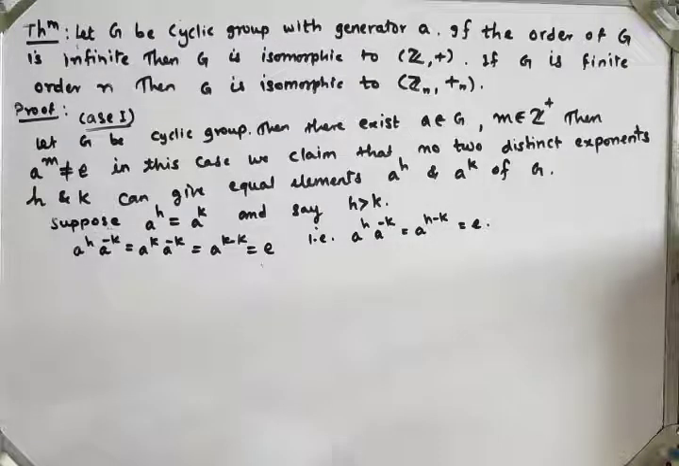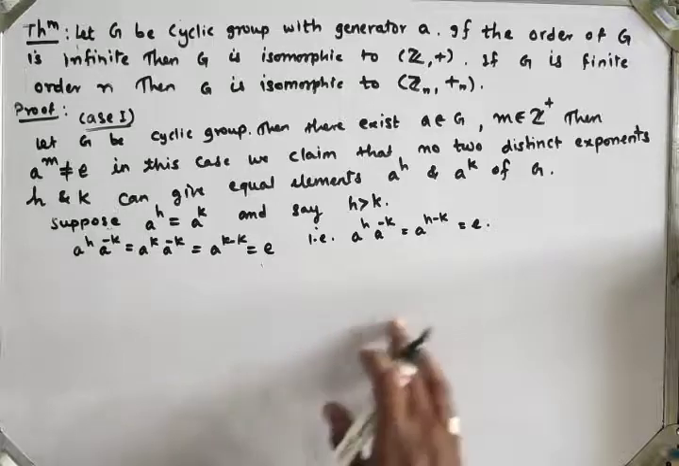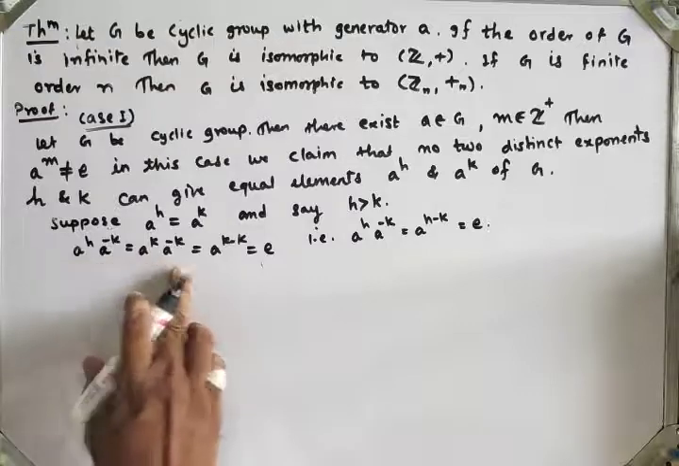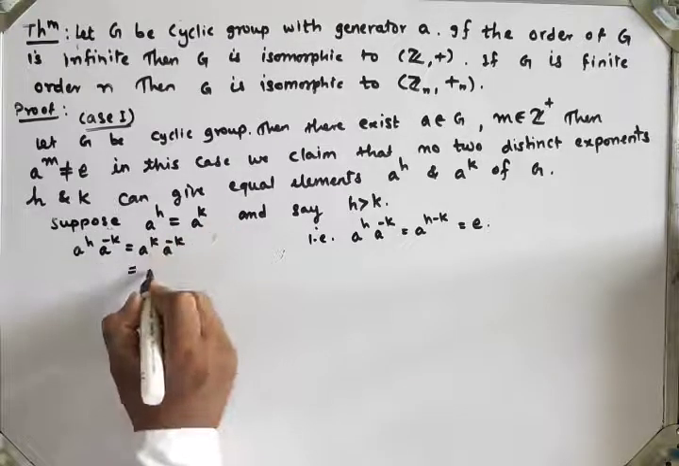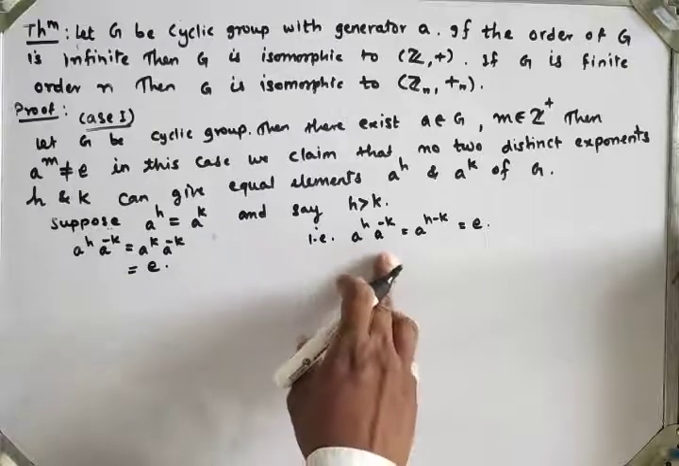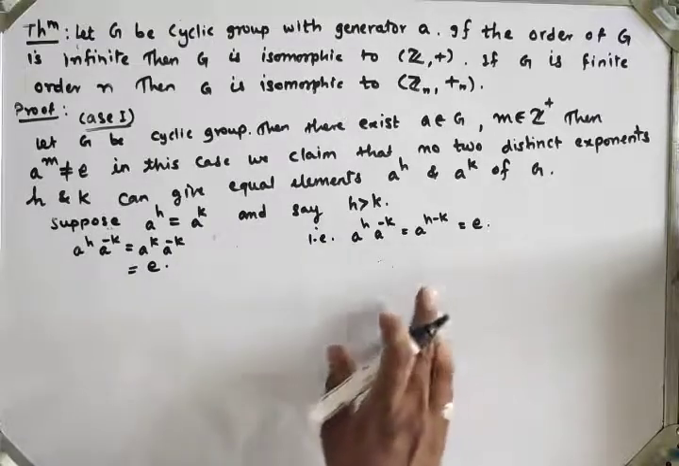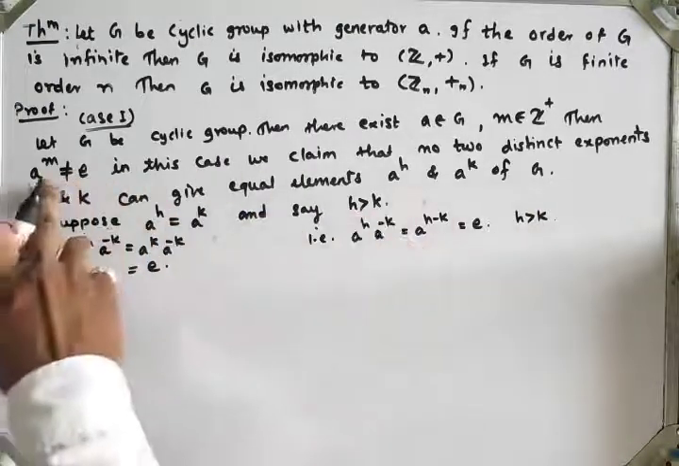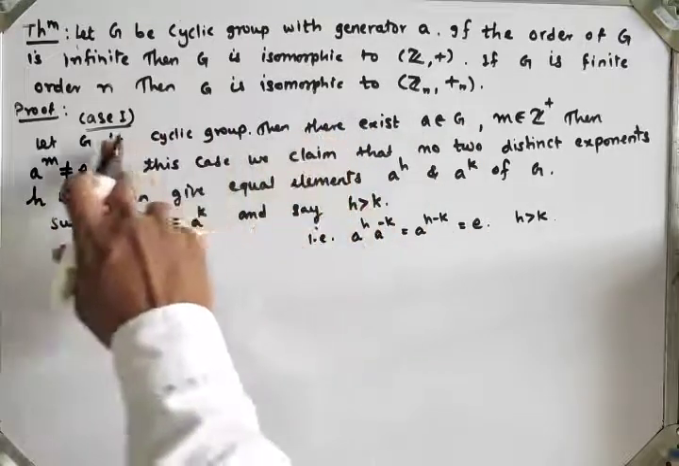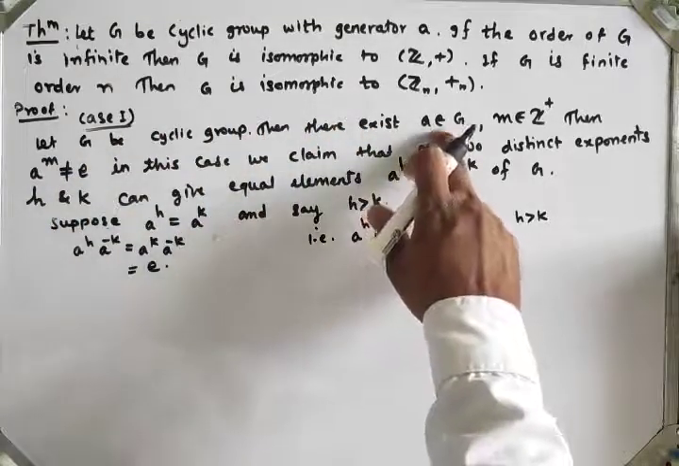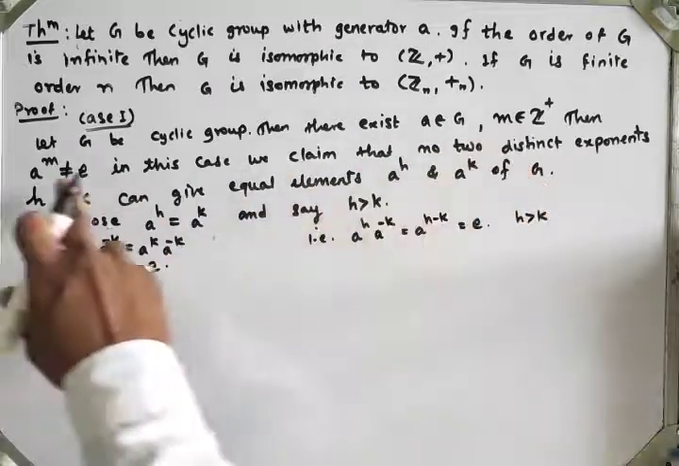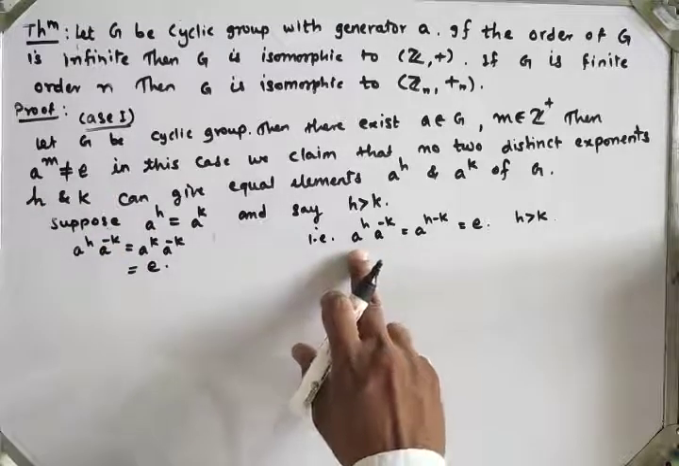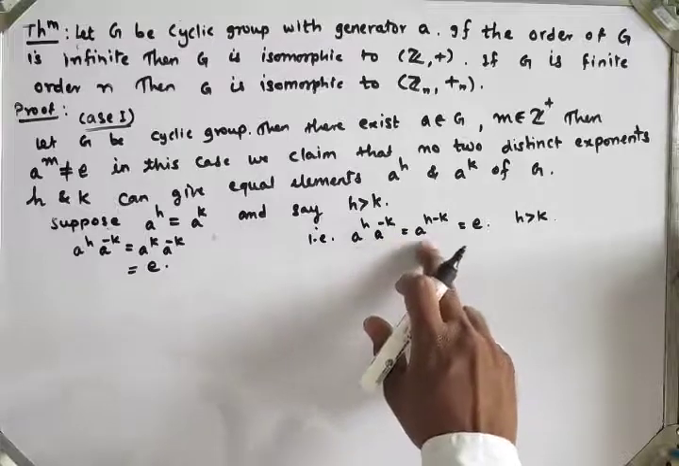Right? So I have multiplied both sides by A raised to minus k. That's why we directly get identity. So A raised to h into A raised to minus k is equal to identity, where h is greater than k. What we have assumed here is that G is a cyclic group generated by element A, and for any positive integer, A raised to m is not equal to identity. But here we get A raised to h into A raised to minus k, that is A raised to h minus k.